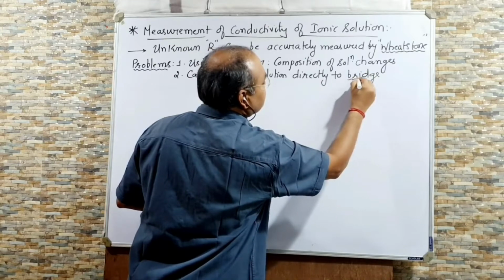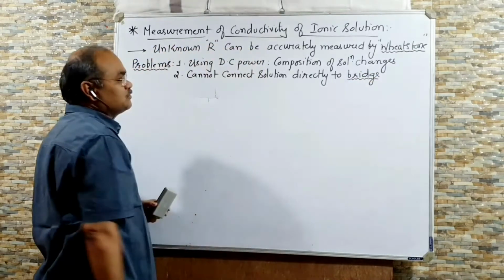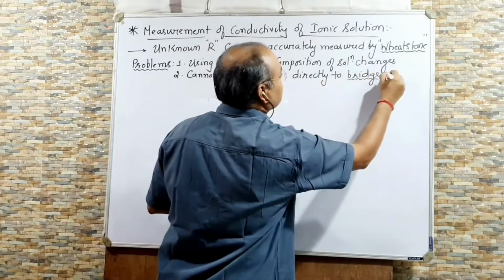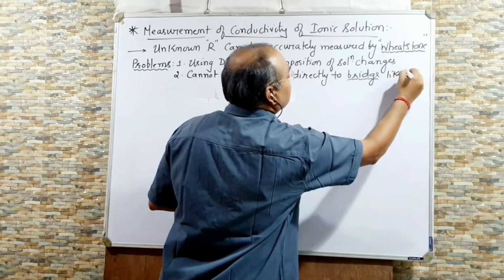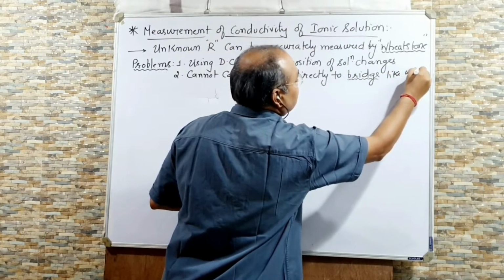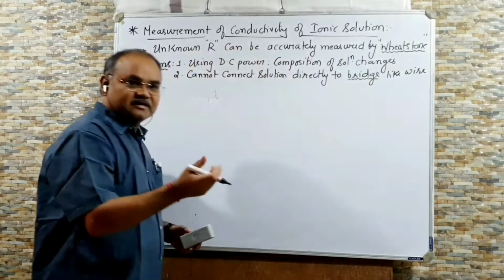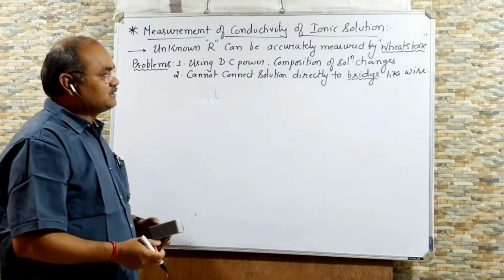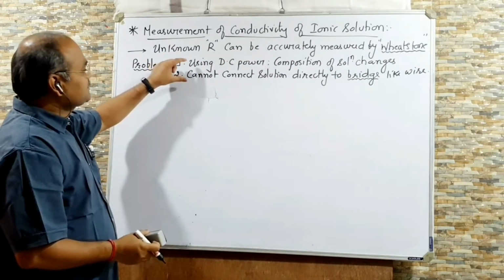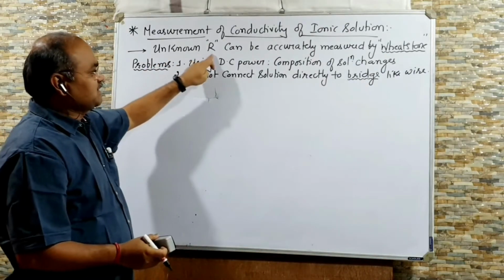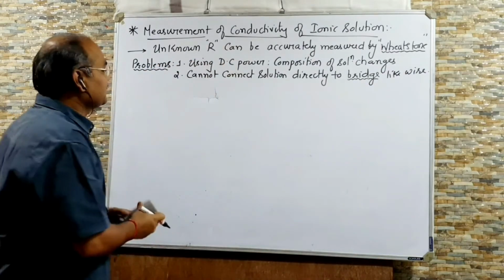To the bridge means Wheatstone bridge. We cannot connect that solution directly to the Wheatstone bridge like a wire, metallic wire, or you can say solid conductor, right? So these are the two problems that arise when we are trying to measure the resistance of an ionic solution, right?